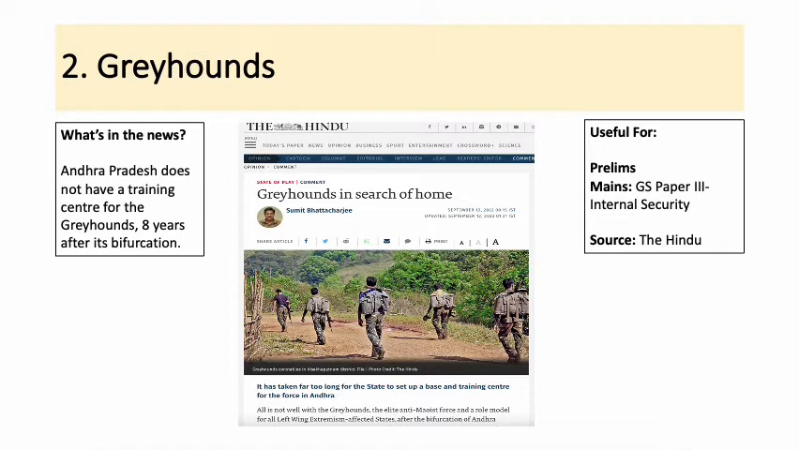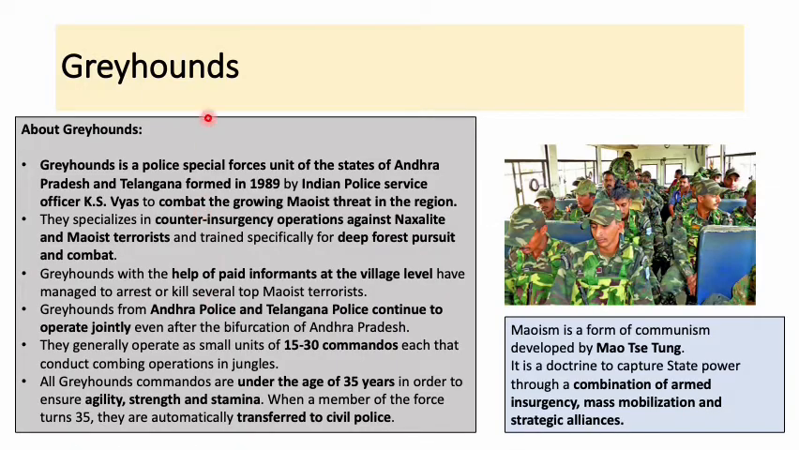So this is mostly targeted against the Naxals, against the Maoists who operate in the state of Andhra Pradesh as well as Telangana. So let's learn about the Greyhounds. The Greyhounds is a police special force unit of the states of Andhra Pradesh and Telangana, formed in 1989 by Indian Police Service Officer K.S.